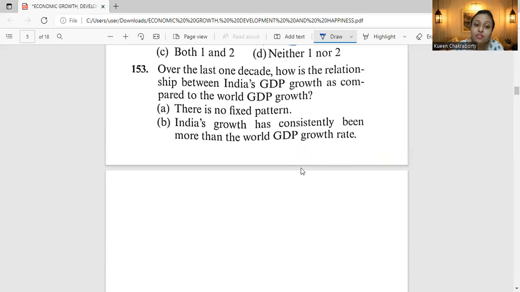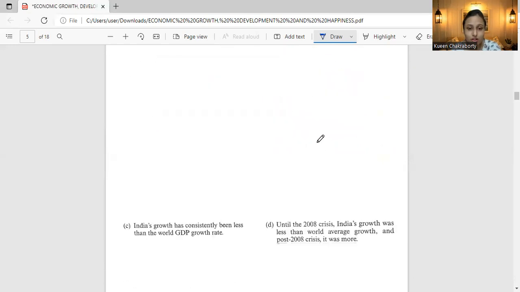Okay. So India has been called a shining spot on the world panorama of GDP growth. That is the gross domestic product. So accordingly, we can say that option B is the correct one. That is, India's growth has consistently been more than the world GDP growth rate. So we will be marking option B as the correct one, because no fixed pattern is the wrong answer.